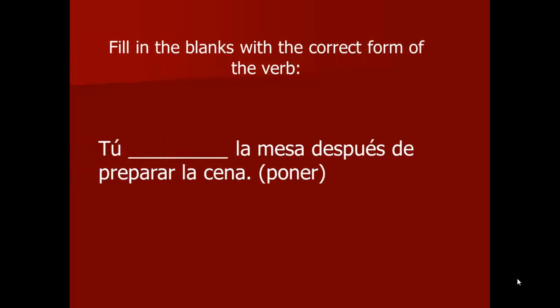Tú blank la mesa después de preparar la cena. The verb is poner. Is poner on our list of irregulars, yes or no? And we find out that it is. So we end up taking the E and changing it out for a D. So our new root is P-O-N-D-R. And then you need to add on the correct ending for tú, which is what again? It ends up being A-S, and it would be pondrás.